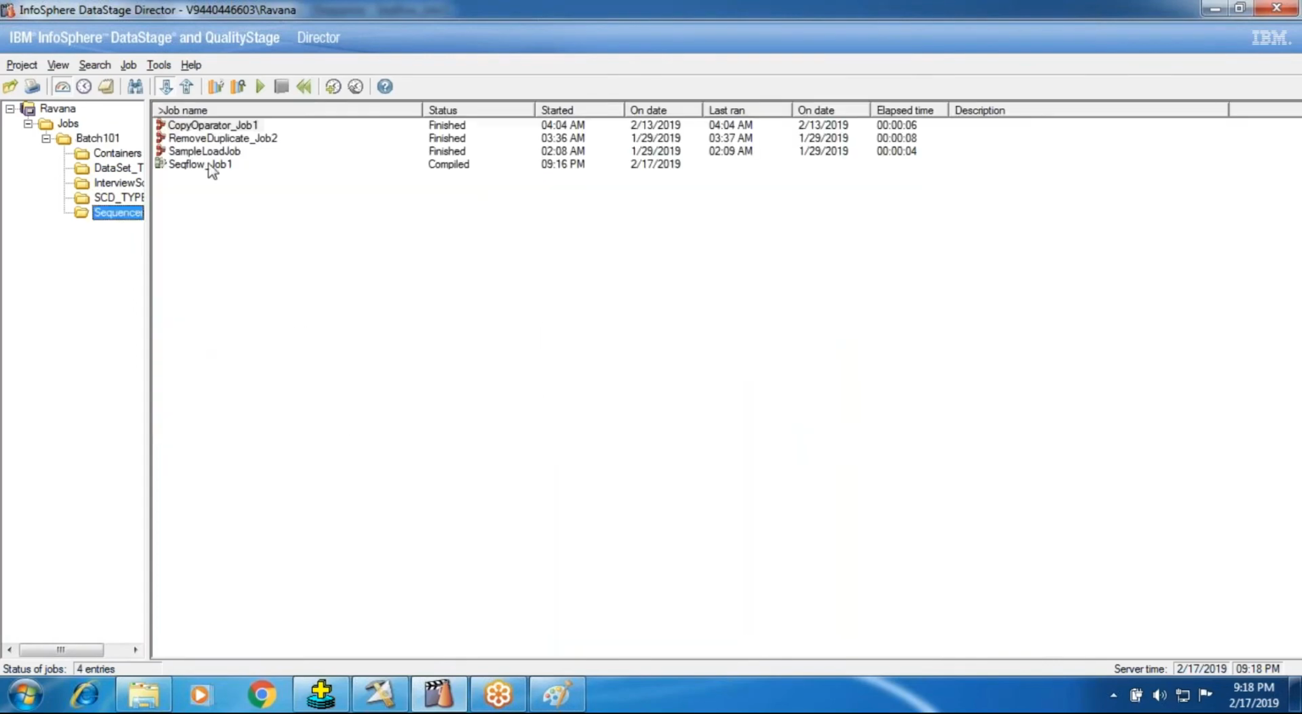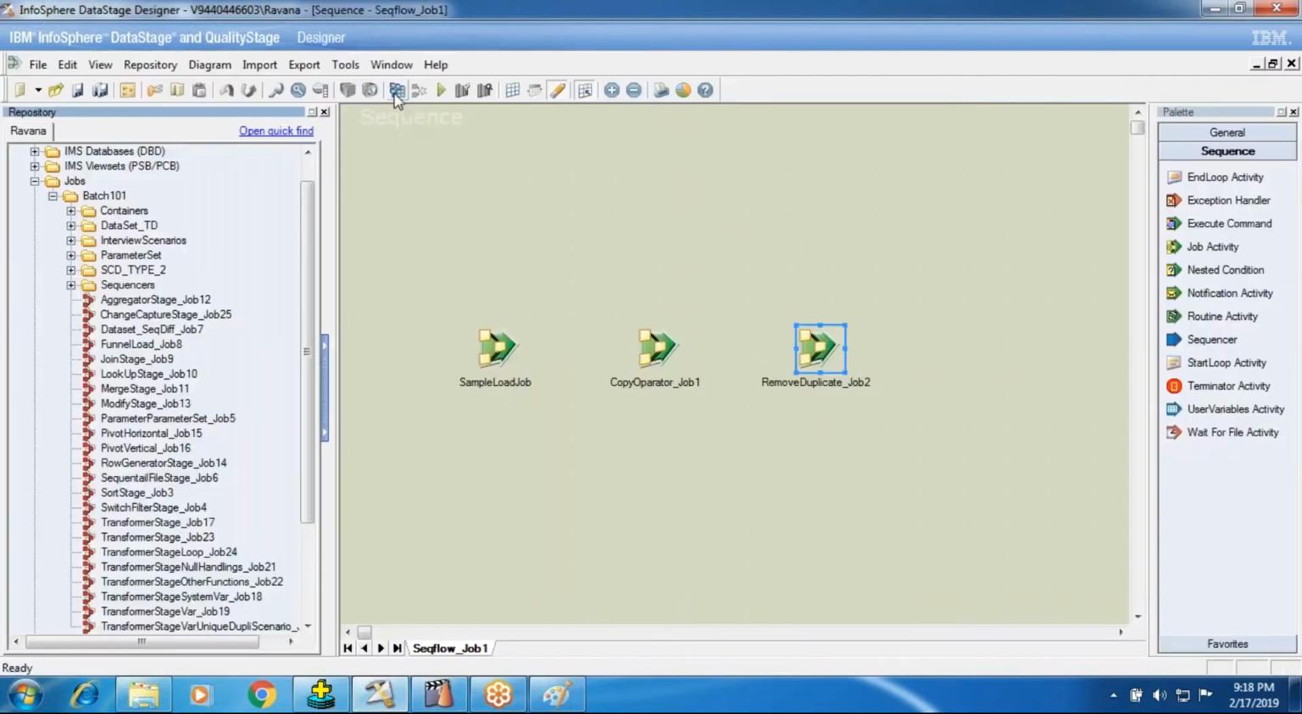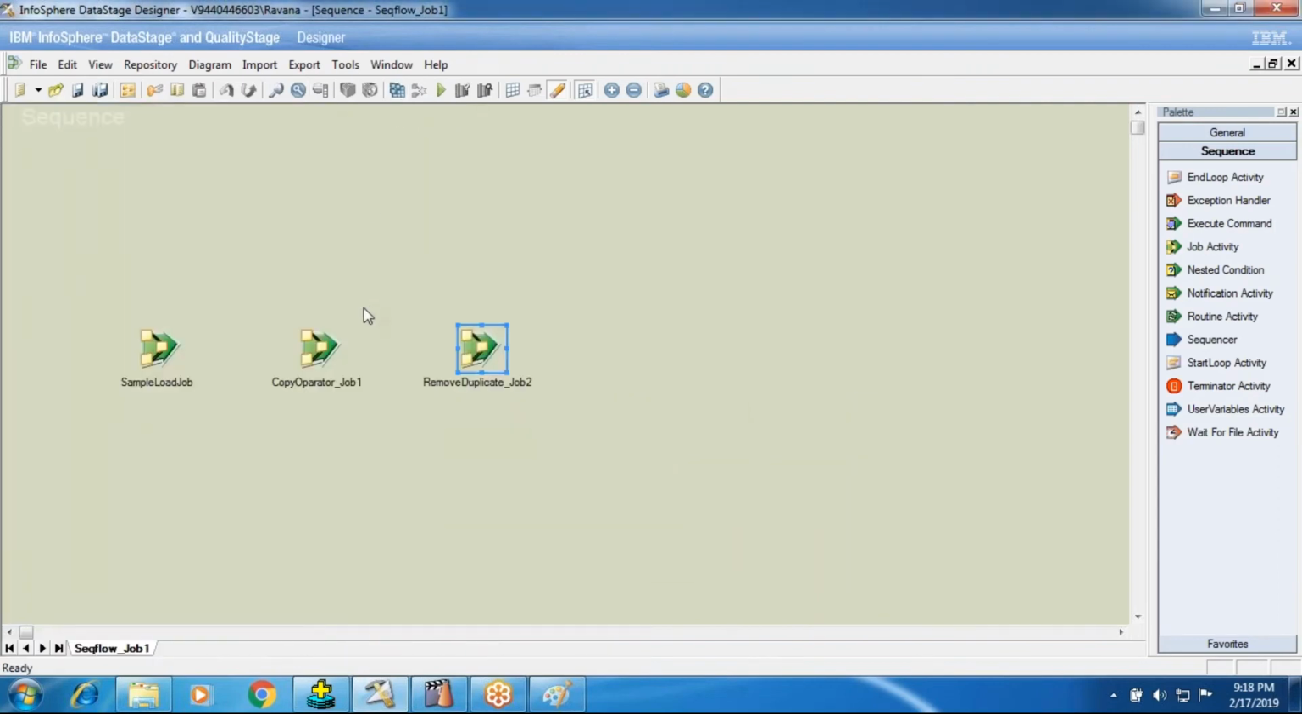placed in a sequence. Okay, three are finished status, and the sequence job flow is also there. Now I'm going to run this. I have compiled it. Okay, once more I'll compile it as I changed the path. There is no difference. It will not affect any performance or anything if you change your jobs from one folder to another folder. Your source systems will be the same. Your target systems will be the same. Nowhere will the changes be applicable if you change the jobs from one folder to another folder after designing.